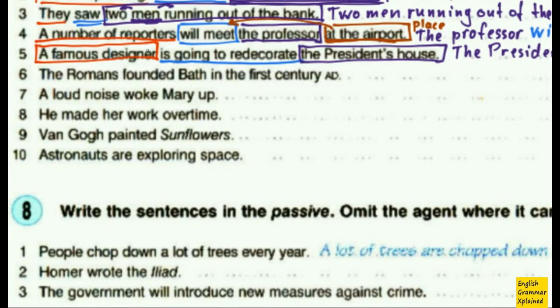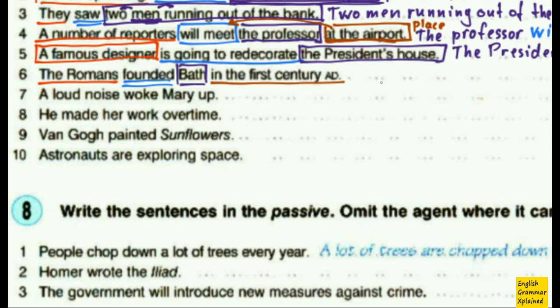What about number 6? The Romans founded baths in the 1st century AD. So what we have here, the Romans is the subject, then comes founded, that's the main verb in simple past, and then comes baths, that's the object. And this thing here is the time of action.